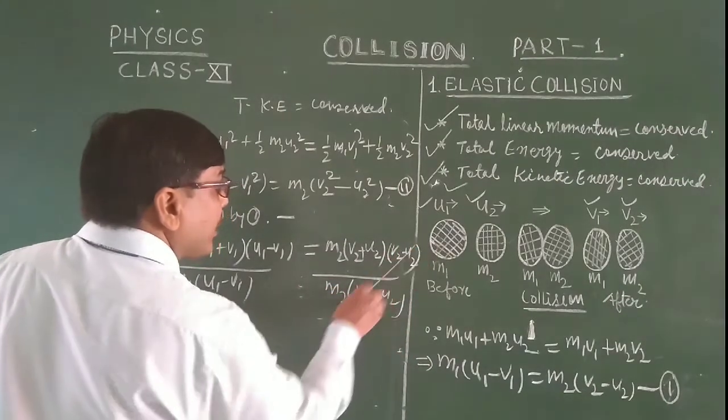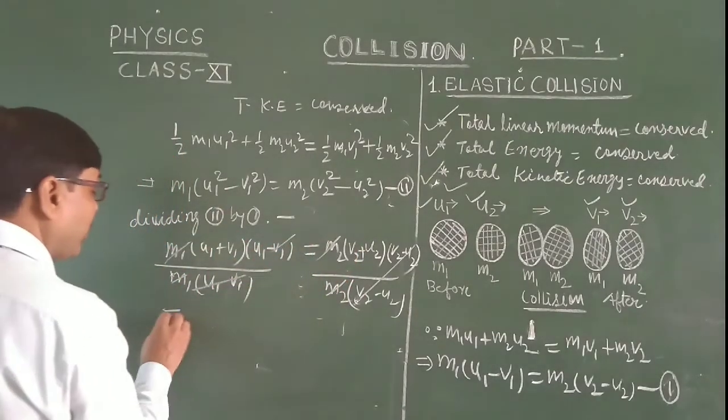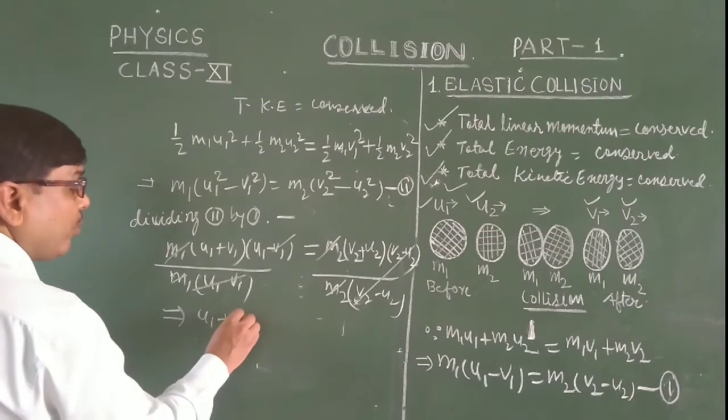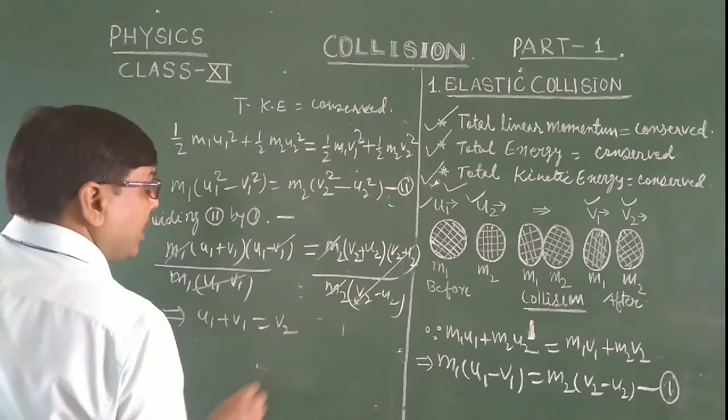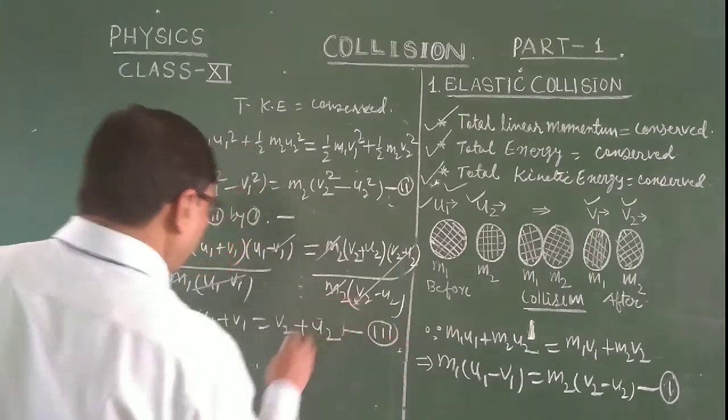The common parts cancel. So u1 plus v1 is equal to v2 plus u2. This is equation number 3.